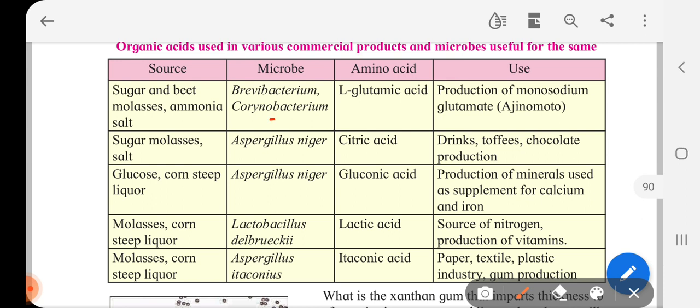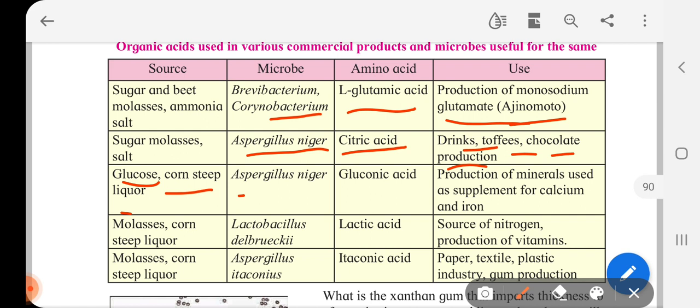If it is sugar and beet molasses, the microbes used are Brevibacterium and Corynebacterium, and L-glutamic acid is obtained, which is used in production of monosodium glutamate, that is Ajinomoto. If it is sugar, molasses, salt, and Aspergillus niger is added to it, we obtain citric acid, which is used in drinks, toffees, chocolate production. The source is glucose, corn steep liquor, and Aspergillus niger is added to it. You get gluconic acid, which leads to the production of minerals used as supplements for calcium and iron.